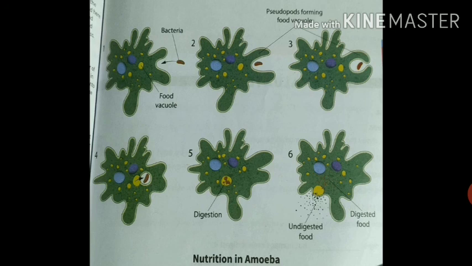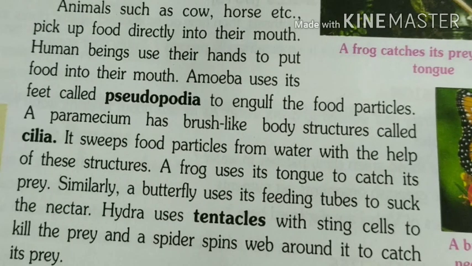Then you see figure number 4, and then how food is digested, what happened to undigested food and what happened to digested food. So it is then absorbed and assimilated, and the undigested part is thrown out through a temporary vacuole. It is shown in the picture how undigested food is thrown out from the body and digested food is utilized by the body. Okay, let's move to the next.